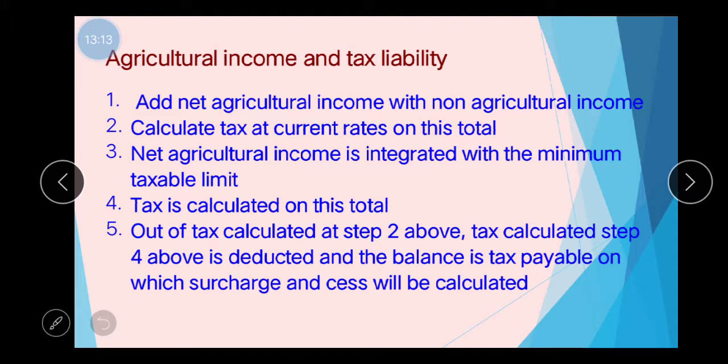And the last step is out of the tax calculated at step 2 above, tax calculated at step 4 above is deducted and the balance is tax payable, on which we compute surcharge and health and education cess. So that is the process of computing tax when the assessee is having both agricultural income and non-agricultural income. Right. Now we are having a question here.